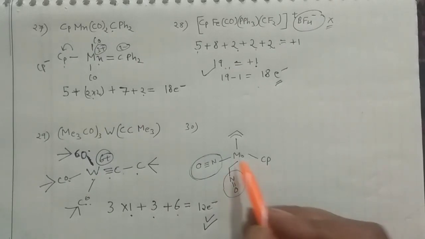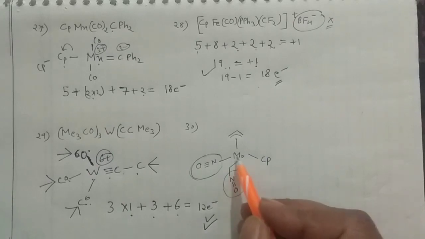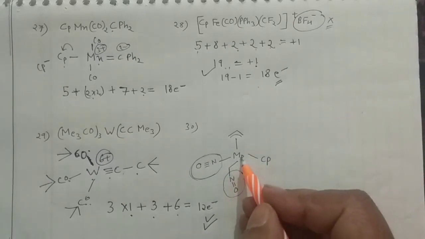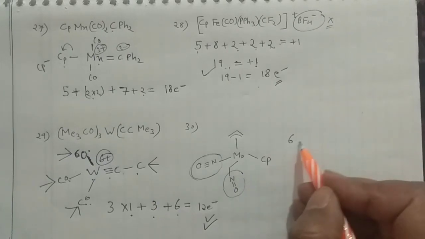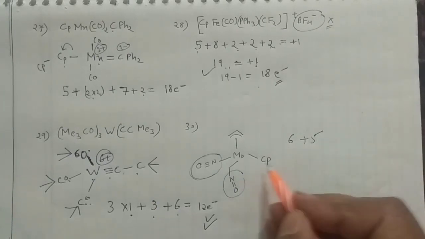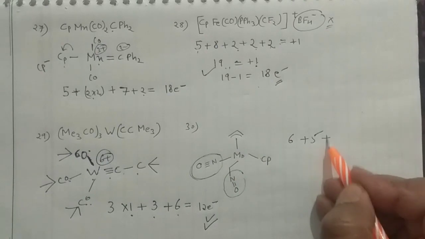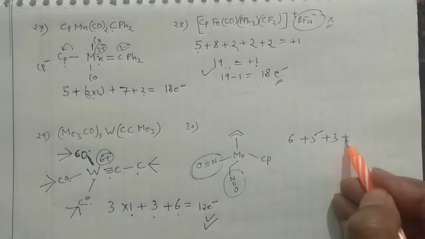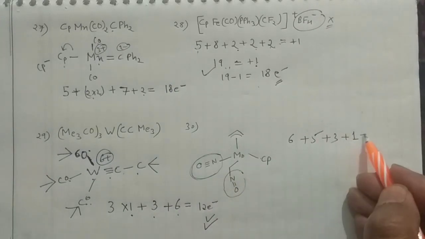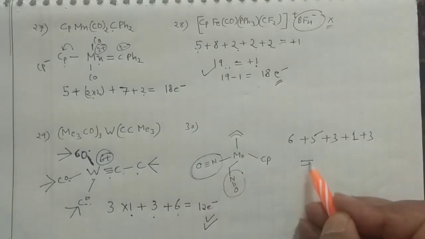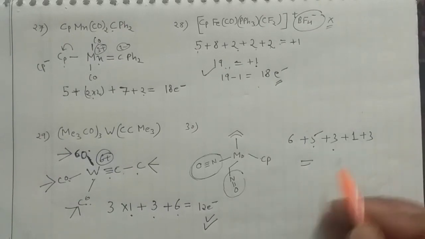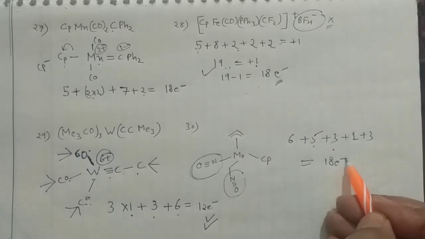Okay, so we should remember molybdenum will give you 6 electrons, Cp will give you 5 electrons, bent will give you 1 electron, and linear will give you 3 electrons. So 6, 5, 11, 3, 14, 18. It's again an 18 electron system.